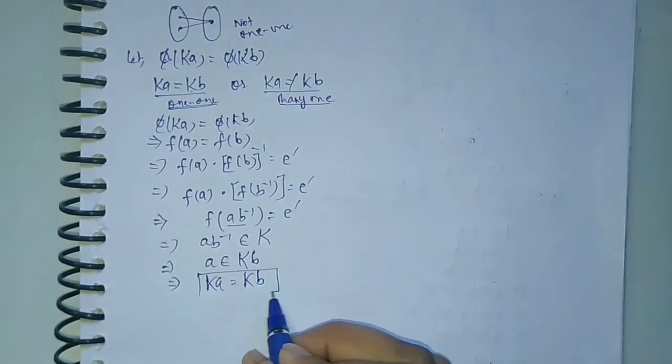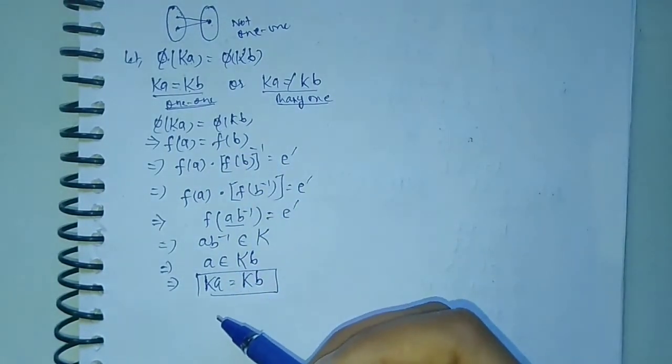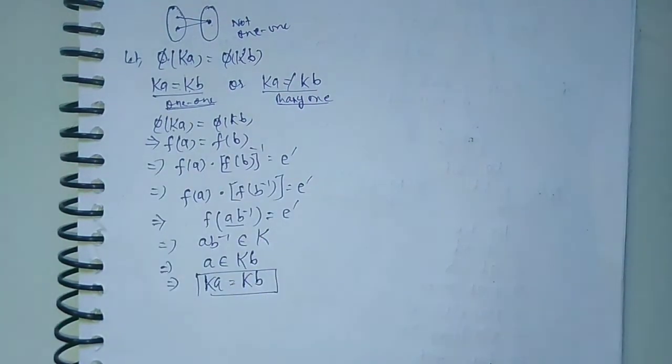So we have proved that whenever phi Ka is equal to phi Kb, then Ka will be equal to Kb. So this is 1-1.